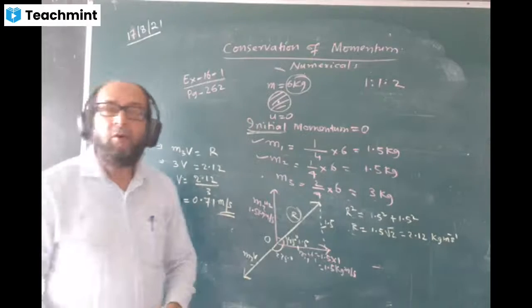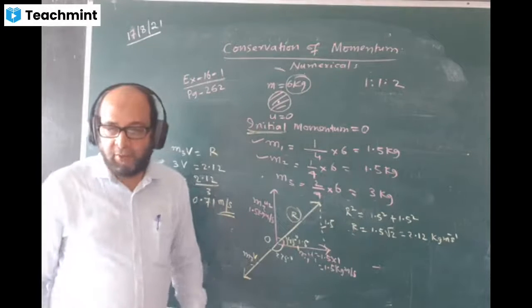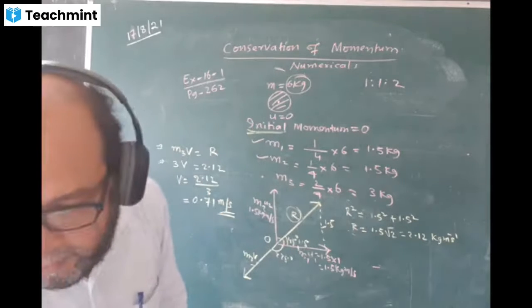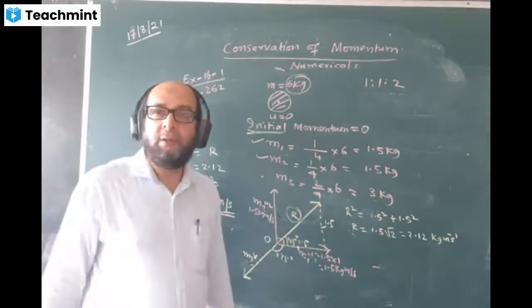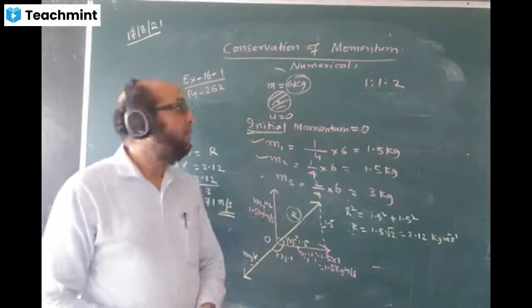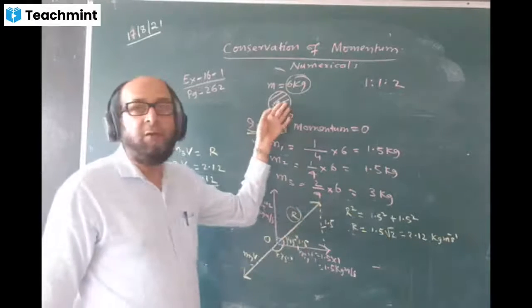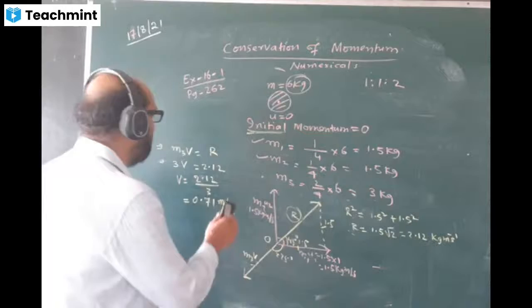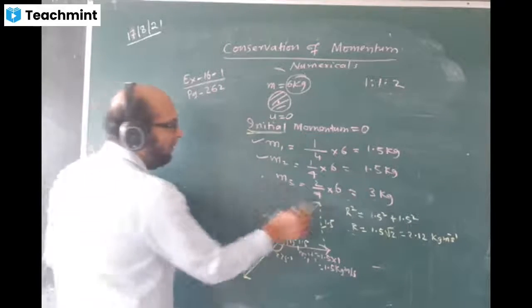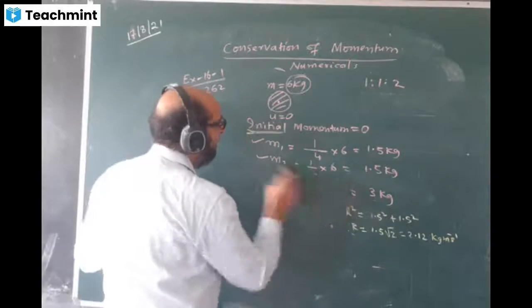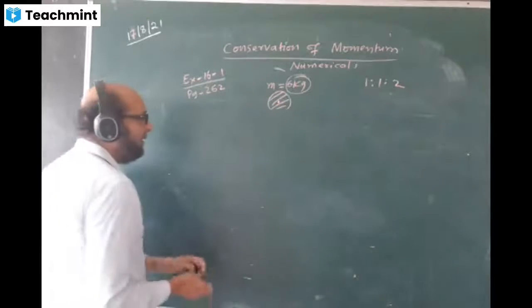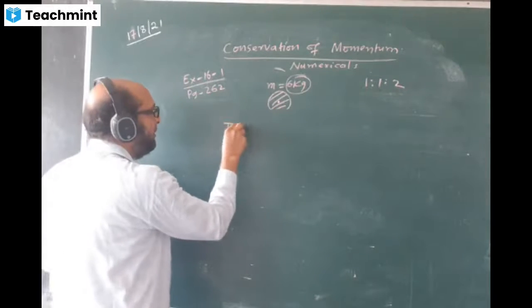Okay. Now they are asking you to find one more thing: the total kinetic energy released during the explosion. Total kinetic energy. Initial kinetic energy is 0. What is the kinetic energy? The kinetic energy formula we know is half mv squared. Now you can do that. Total kinetic energy you have to find now. Second part you can write here like this: total kinetic energy.